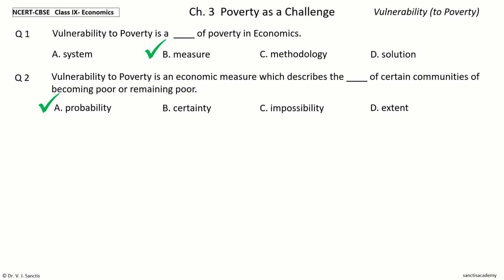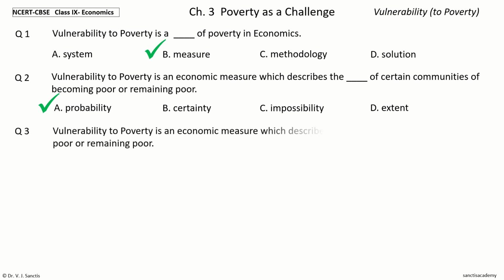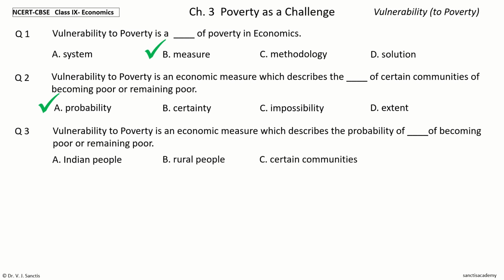Question 3. Vulnerability to poverty is an economic measure which describes the probability of dash of becoming poor or remaining poor. The options are Indian people, rural people, certain communities, the educated.